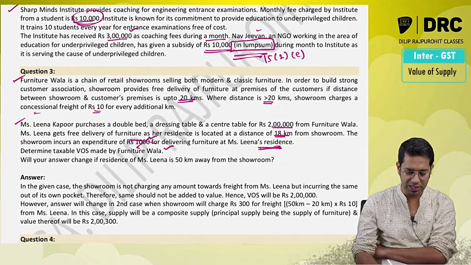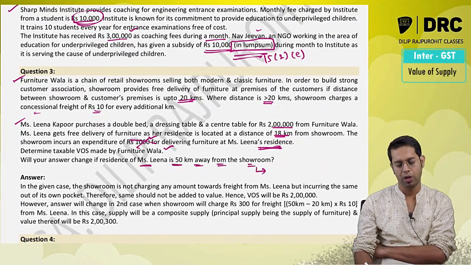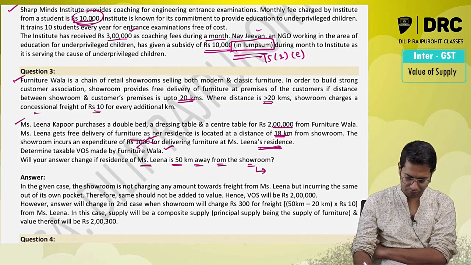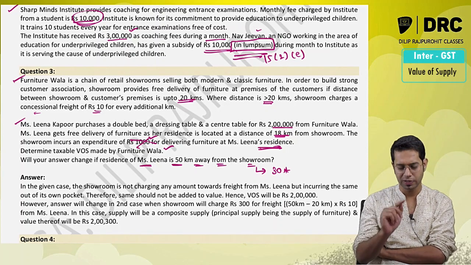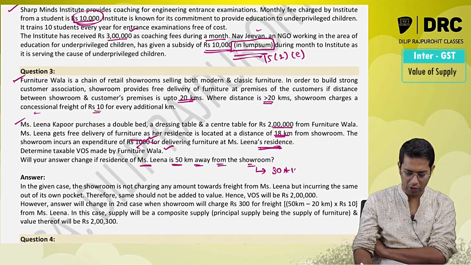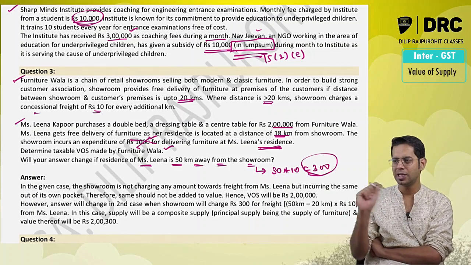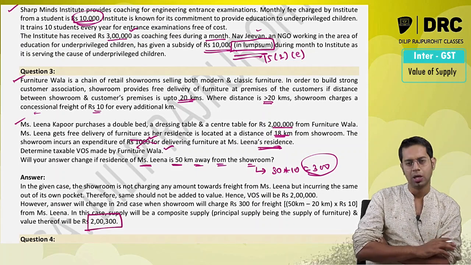Will your answer change if Miss Leena is 50 kilometers away from the showroom? Now, if she is 50 kilometers away from the showroom, then 30 kilometers, that is up to 20 it is free, 30 kilometers into 10 rupees, which is 300 rupees, will be added in value of supply. Obviously this 300 rupees will be added in value of supply. In that case my value of supply will become how much, sir?